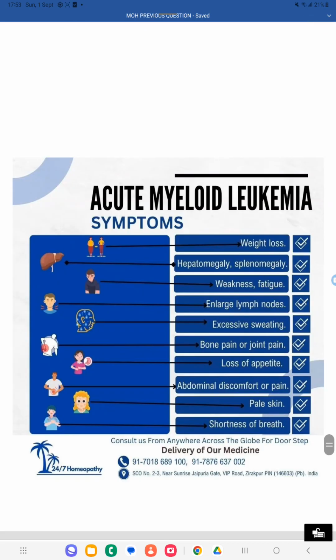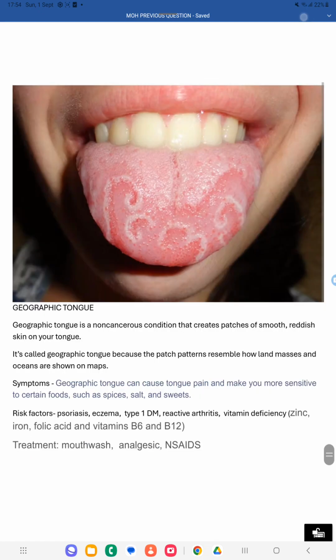The symptoms of acute myeloid leukemia: weight loss, hepatomegaly, splenomegaly, weakness, fatigue, enlarged lymph nodes, excessive sweating, bone pain or joint pain, loss of appetite, abdominal discomfort or pain, pale skin, shortness of breath. These are the symptoms of acute myeloid leukemia.